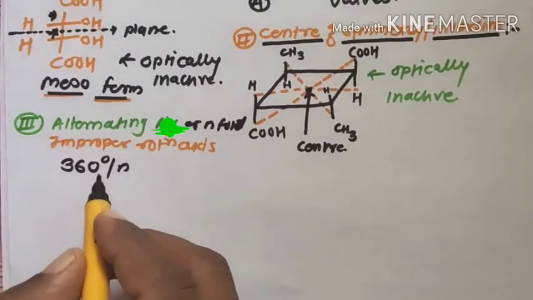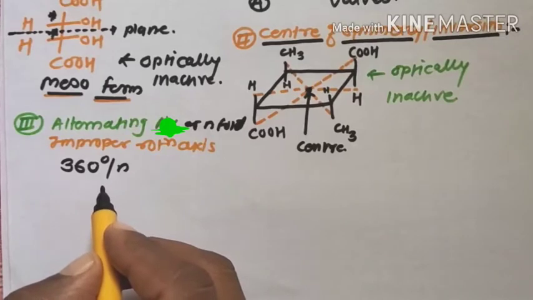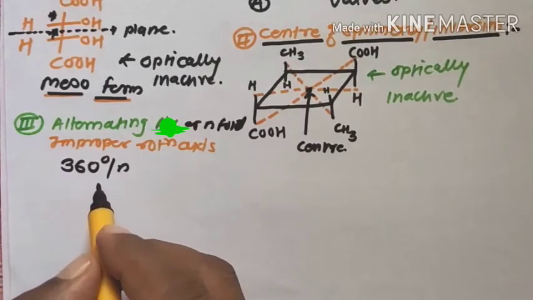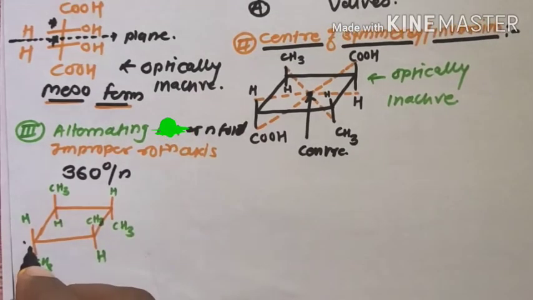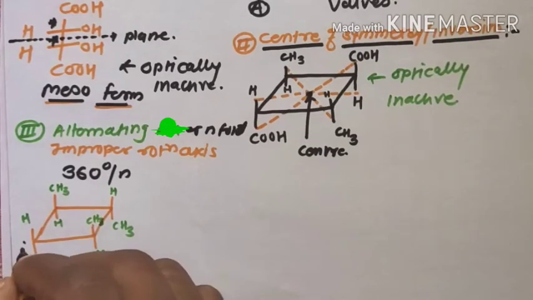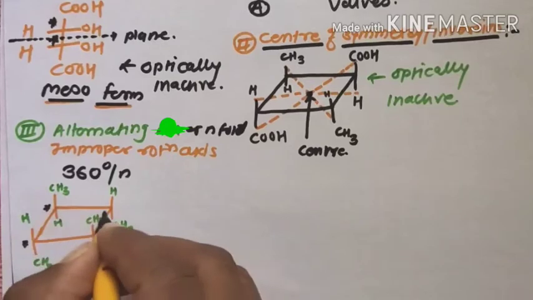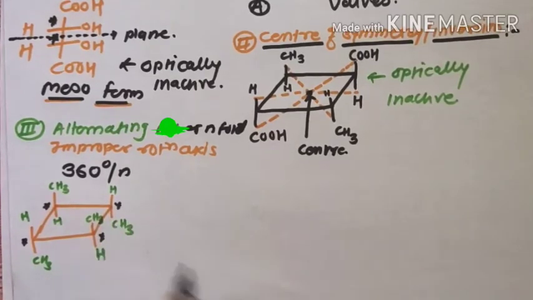Now in the alternating axis of symmetry, the molecule rotates through the 360 angle. For example, 1,2,3,4-tetramethyl cyclobutane, one of the isomeric forms of 1,2,3,4-tetramethyl cyclobutane, contains 4 asymmetric carbon atoms, like these are the first, second, third and fourth. That means this molecule contains 4 asymmetric carbon atoms.